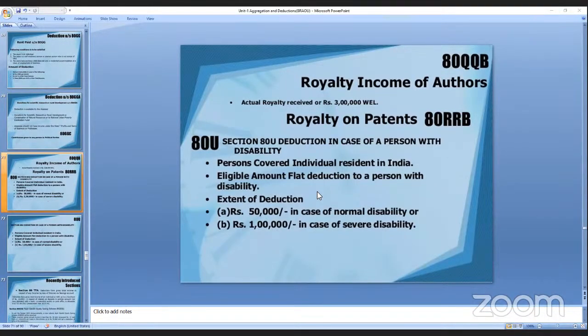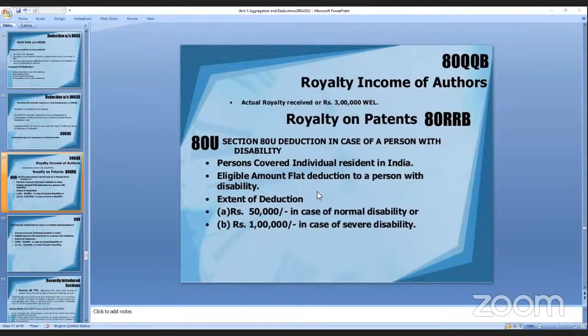The person covered must be an individual resident in India. The eligible amount is a flat deduction to a person with disability, which is 50,000 in case of normal disability.